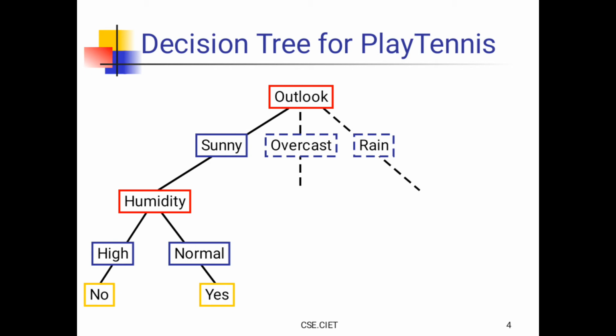For sunny, the tree has expanded. For outlook equal to sunny, we can have humidity, and humidity can be high or normal. For high it is no, for normal it is yes.